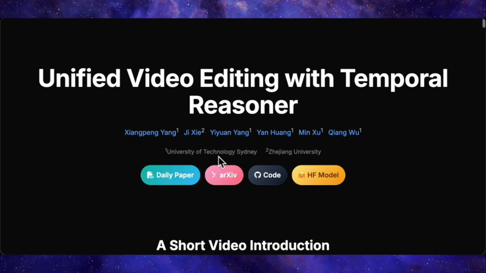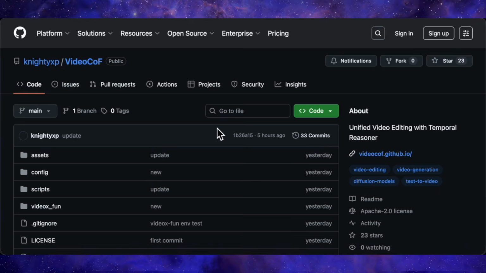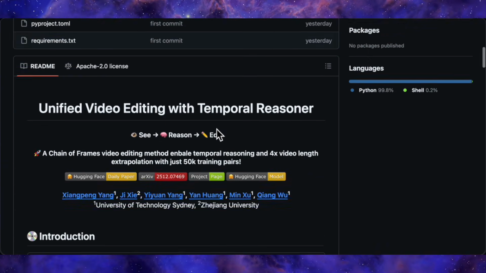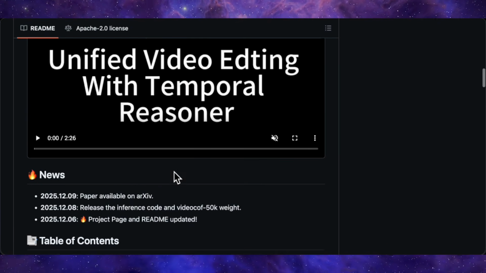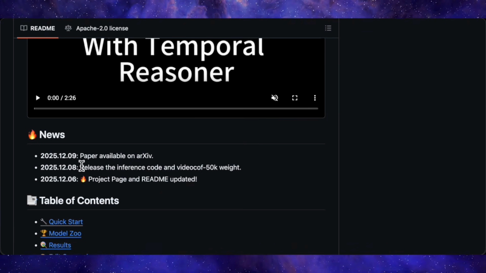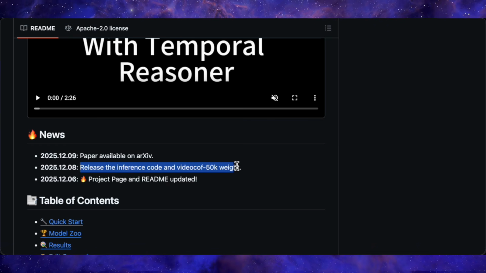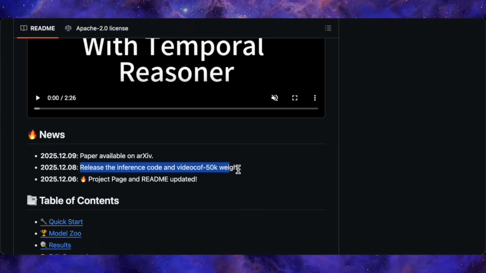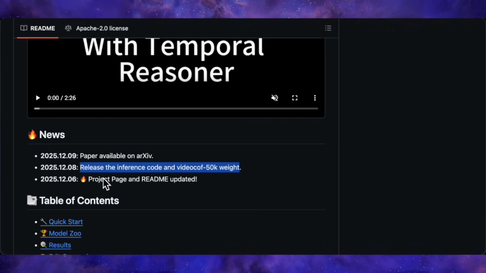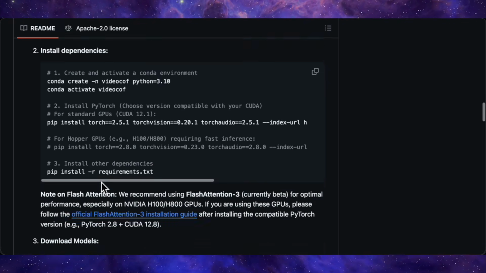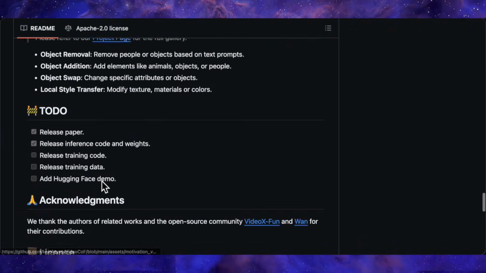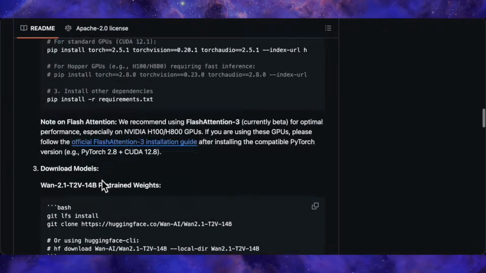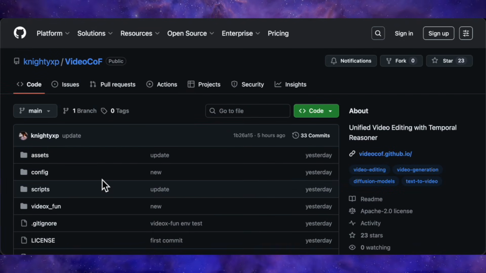In terms of availability, the authors have released the code, the VideoCoF 50K weights, and the curated dataset via their GitHub repo, and they also provide model weights on Hugging Face for easier integration. The base model is a WAN 14B video diffusion transformer, so they don't claim this as a runs on any laptop tool. You should plan on a high-end GPU with plenty of VRAM if you want to reproduce their results locally, and multi-frame editing at higher resolutions will be more comfortable on data center class cards.